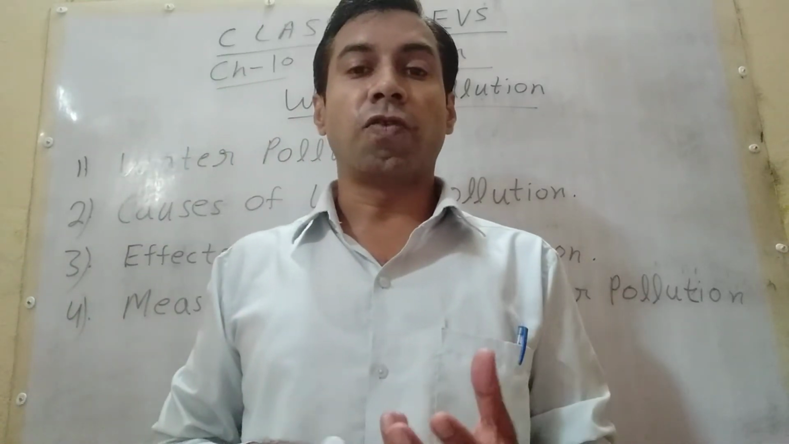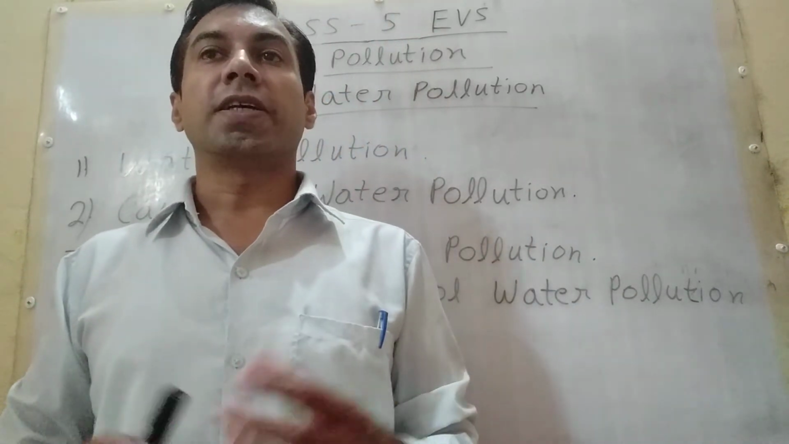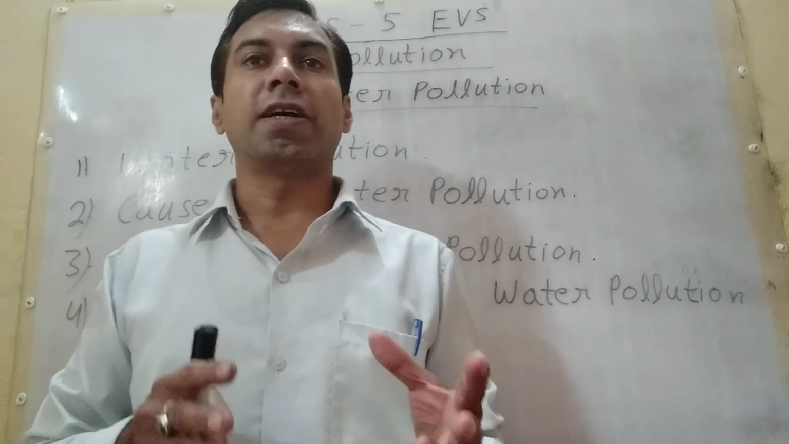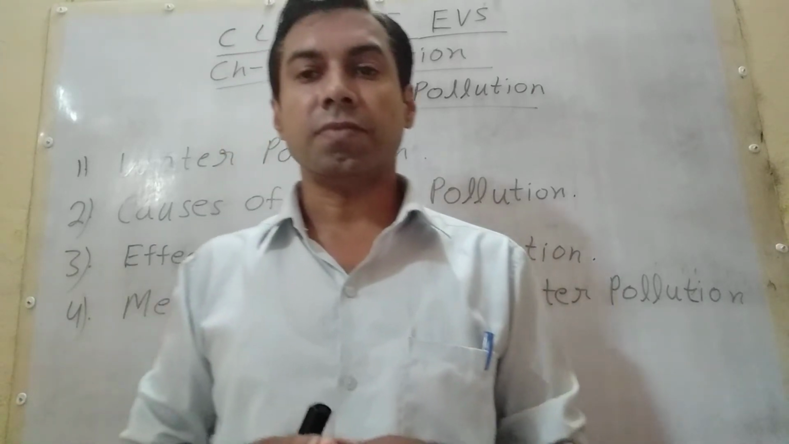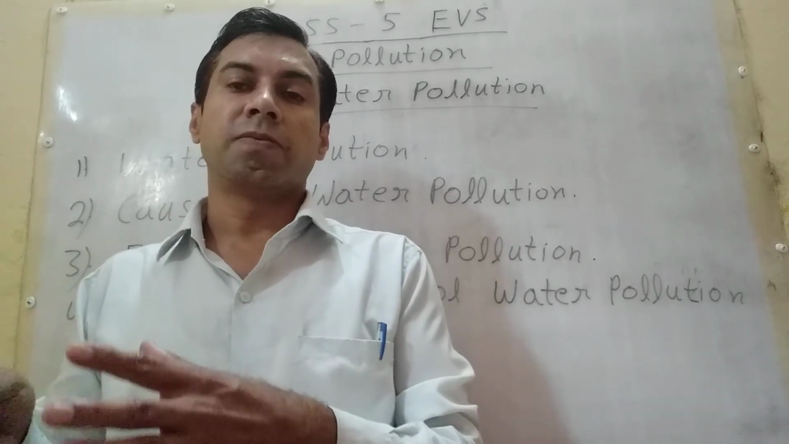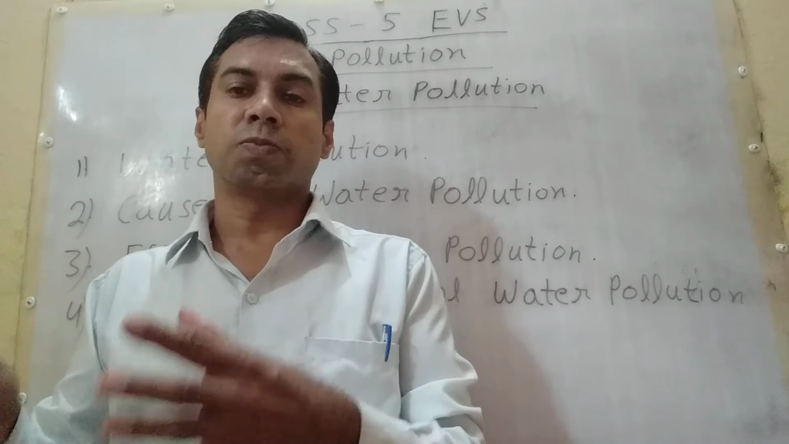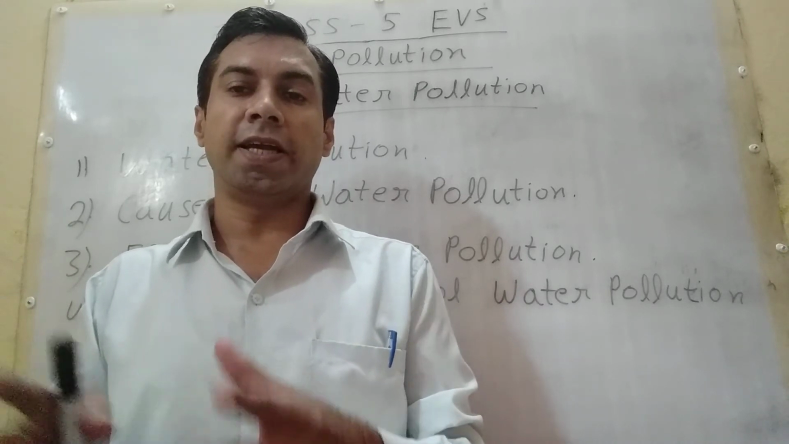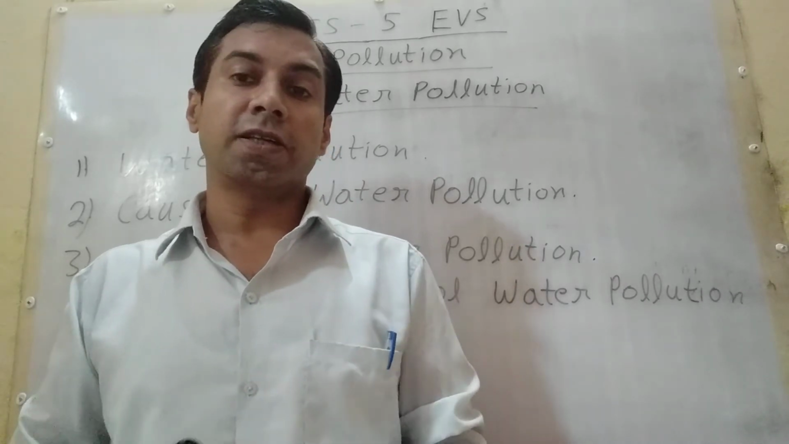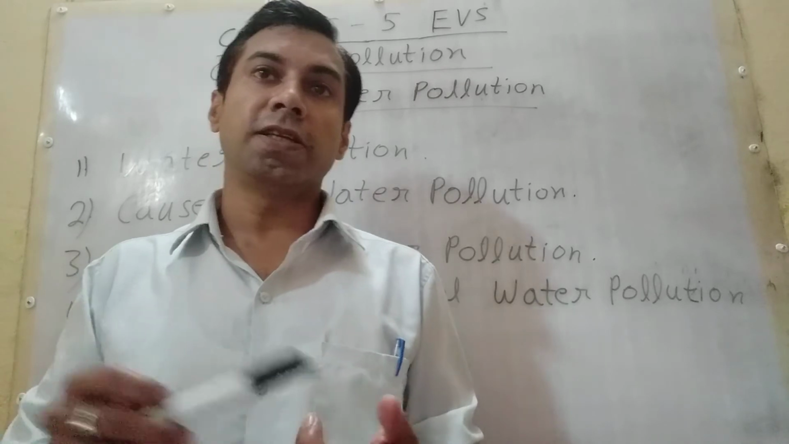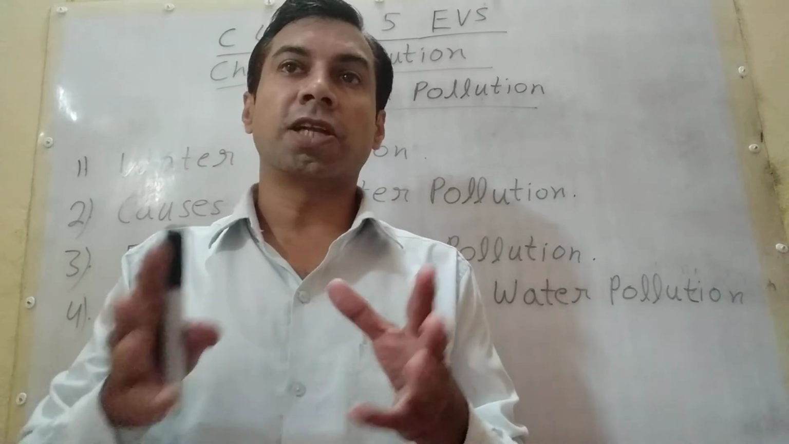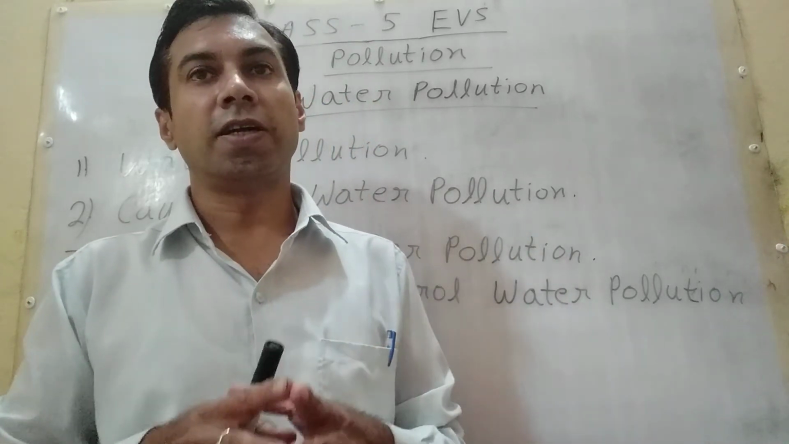Another effect of water pollution: aquatic life gets affected, resulting in the loss of life of fishes and other aquatic animals. What is aquatic life, students? Life in or near the rivers, ponds, seas, oceans, lakes. These are aquatic lives. So aquatic life gets affected, resulting in the loss of life of fishes and other aquatic animals.